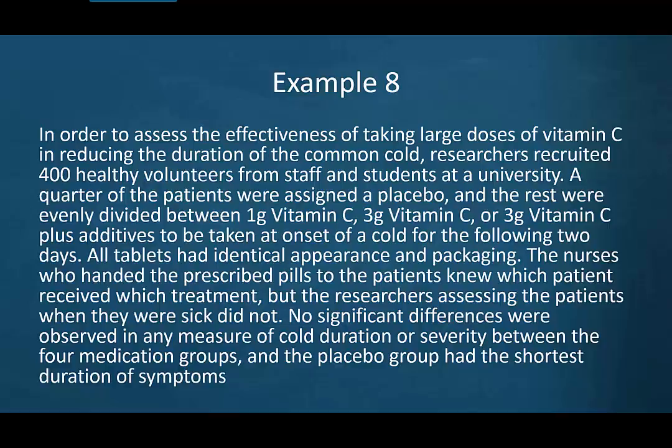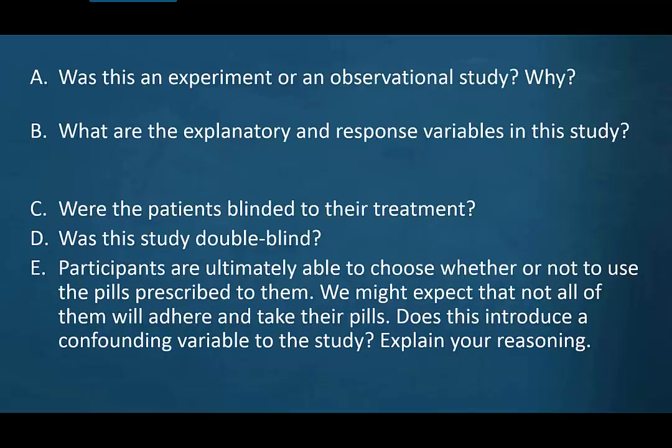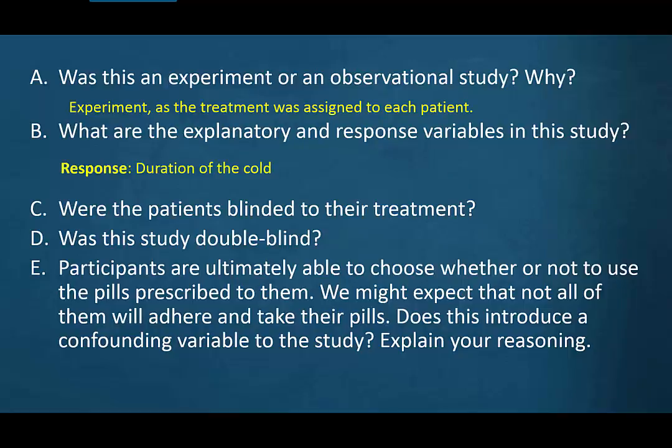So no significant differences were observed in any measures of cold duration or severity between the 4 medication groups, and the placebo group had the shortest duration of symptoms. So was this an experiment or an observational study, and why? So look back. Was the treatment randomly assigned to each patient? Yes, so it was an experiment. So what were the explanatory and response variables in the study? So the response was the duration of the cold. They were measuring how long the cold lasted. Explanatory, we had treatment, and then we had 4 different levels, right? We had the placebo, then 1 gram, 3 grams, and 3 grams with an additive of vitamin C.